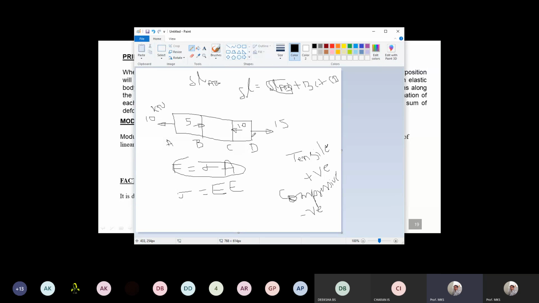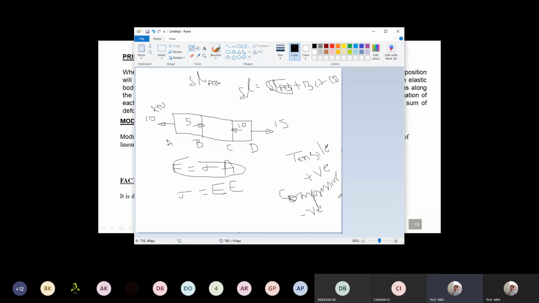So whenever a number of forces act on a block, we are going to calculate the change in length at each division of the block. Then the total strain in the block is given by the sum of the change in length at individual sections. The sum of the change in length or sum of the strain at individual sections will get you the total strain in the block. So how to calculate this strain? Use these basic equations and calculate the strain, right?